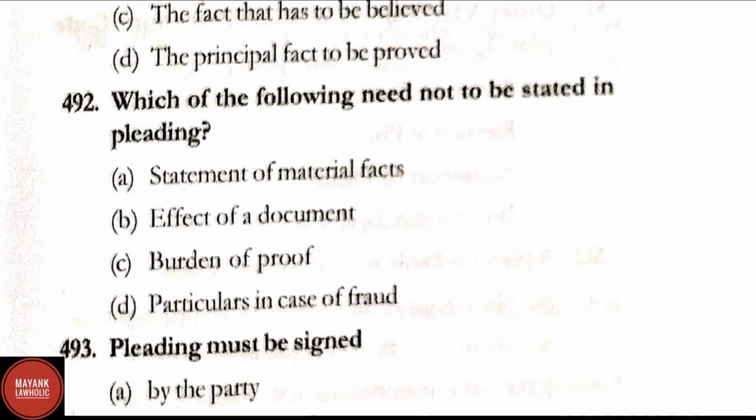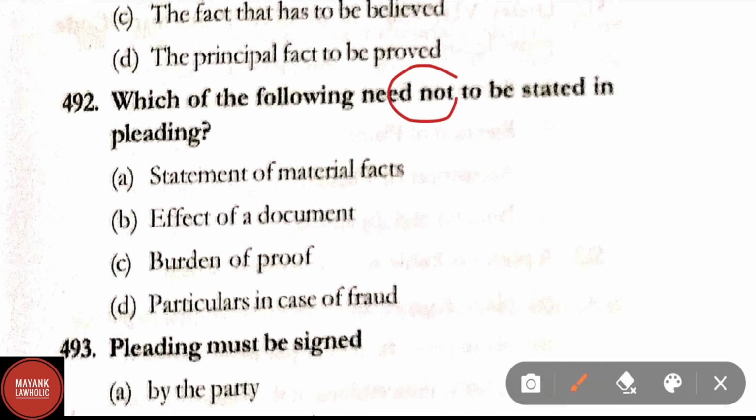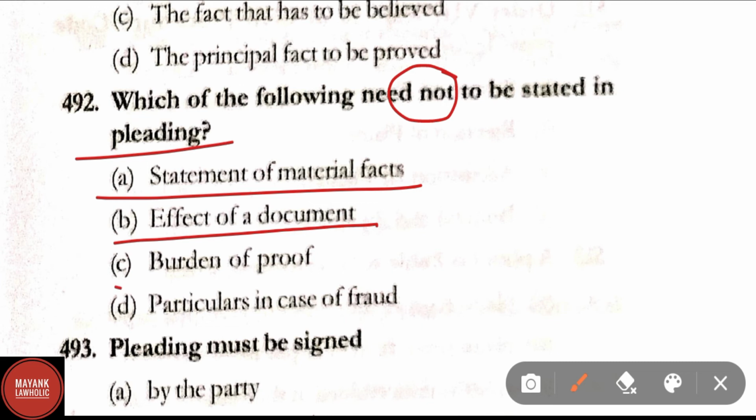Question number 492. Which of the following need not to be stated in pleading? Option A, statement of material facts; effect of a document; burden of proof; particulars in case of fraud. Correct answer is option C, that is burden of proof.